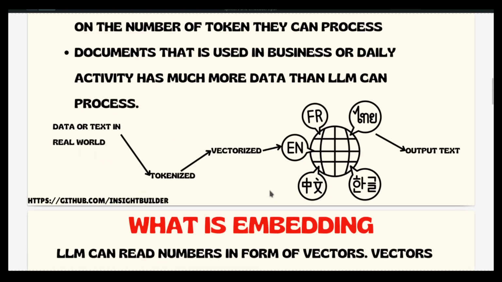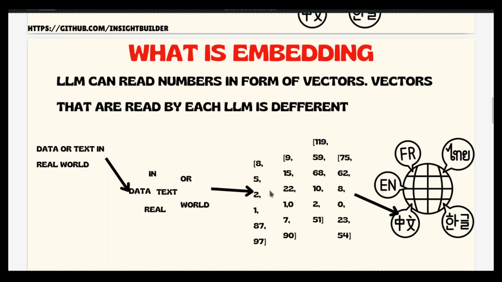Now that I have given you the overview, let us go to the next step. What is the act of embedding? Embedding is basically converting the text into numbers. That is all. You don't need to think too much about this. You have to convert the text into numbers. You will be seeing this in action in a couple of minutes.